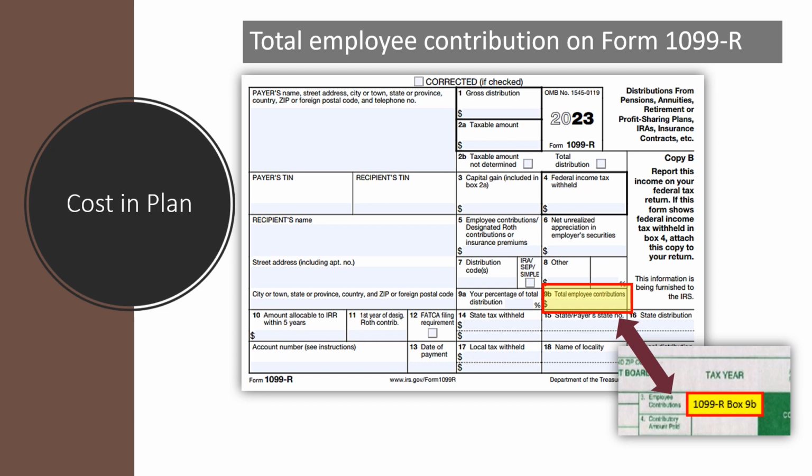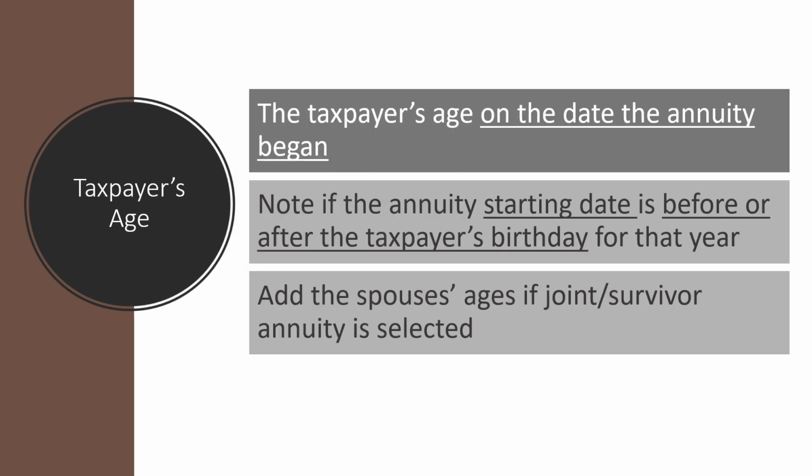The total employee contribution on Forms 1099-R or RRB 1099-R is the cost in the plan. As we just discussed, we need to figure out the taxpayer's age on the date the annuity or the payment started. We also need to note whether the annuity started before or after the taxpayer's birthday that year. So it's really important that we are talking with our taxpayers to figure this out. We need some input.